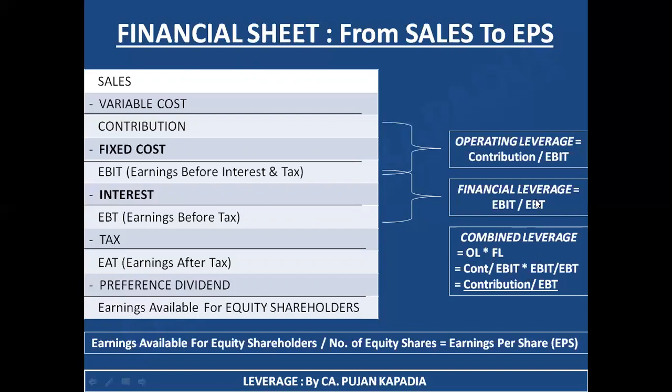What was the formula of financial leverage? It was EBIT divided by EBT. If I'm solving out this particular equation, I'm going to remain with the formula contribution divided by EBT. Now, if you take a look at the financial sheet, where is contribution? Over here. And where is EBT?